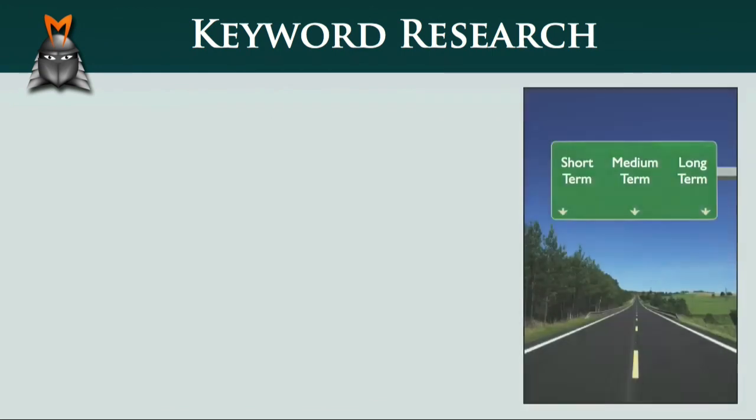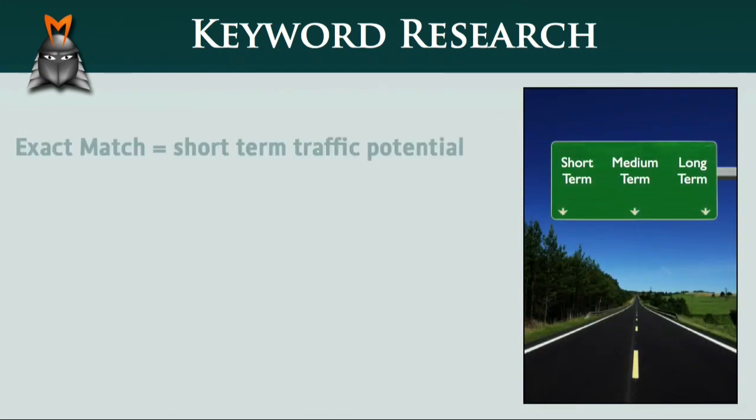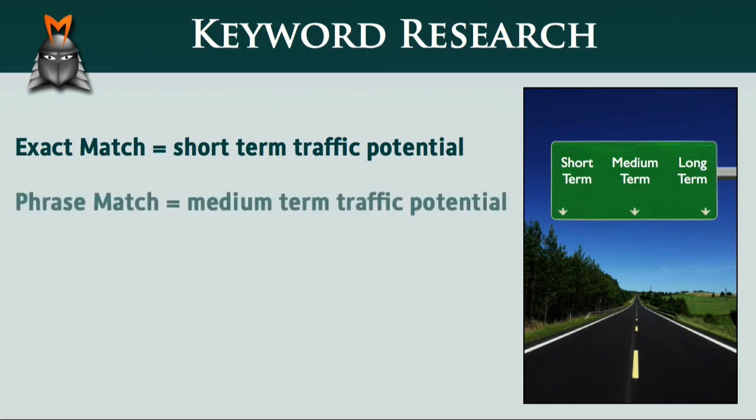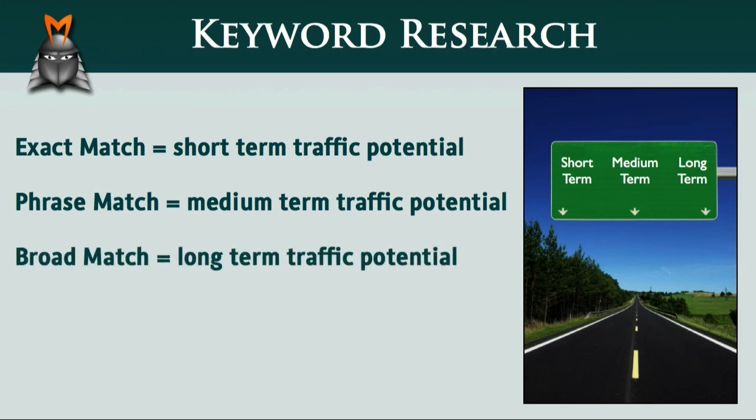So another way to think of the different match types is that the exact match type equals the short-term traffic potential of a particular keyword, while the phrase match type equals the medium-term traffic potential, and the broad match type equals the long-term traffic potential. The reason that we use broad match as a default is because most people use this information to assess the long-term feasibility of creating a business in a particular niche.